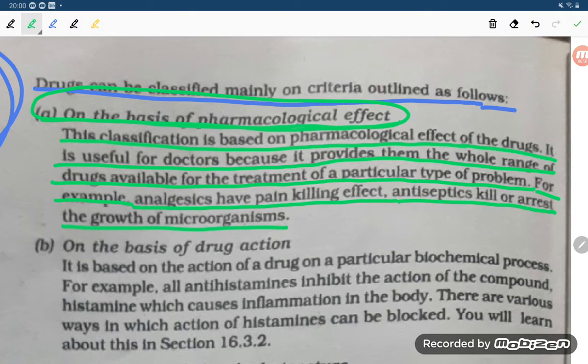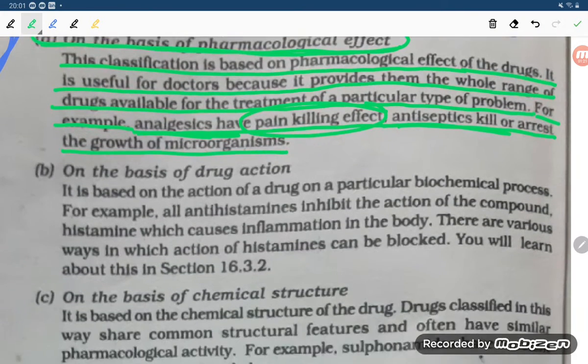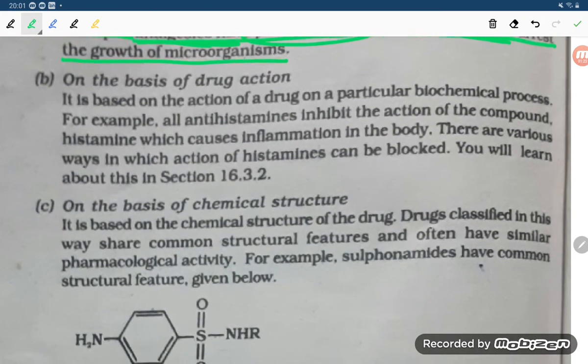So on the pharmacological effect, students, doctors use this class of medicine to treat the particular class of problem. For example, analgesics have the painkiller effect, antiseptics kill the growth of microorganisms. So that is the first one, the pharmacological effect.